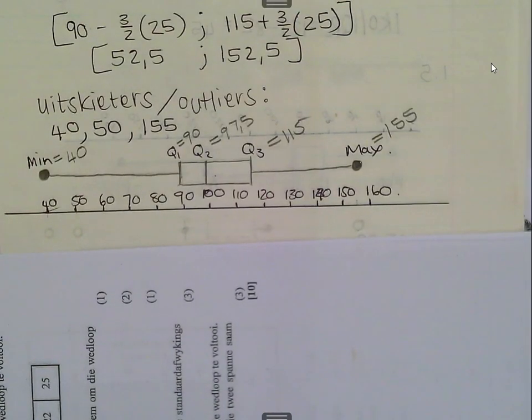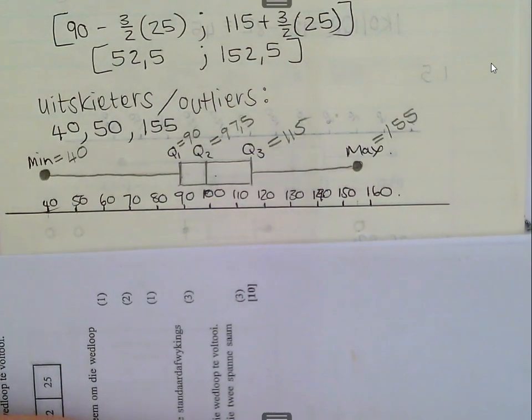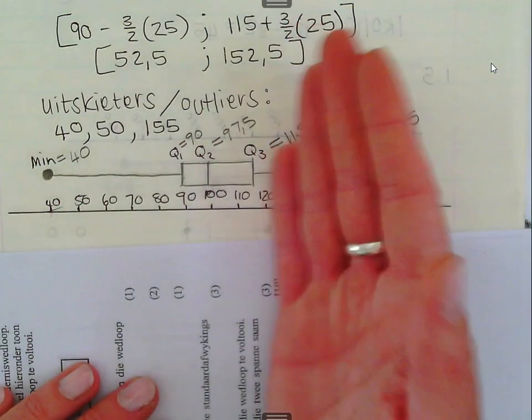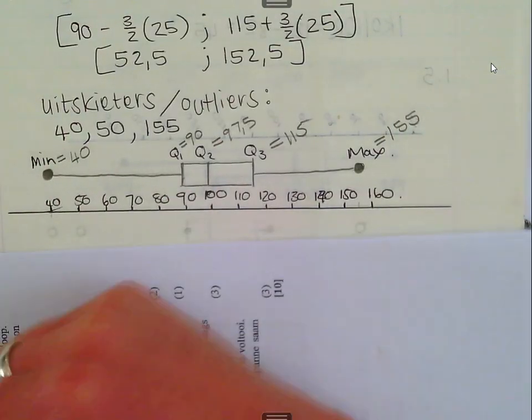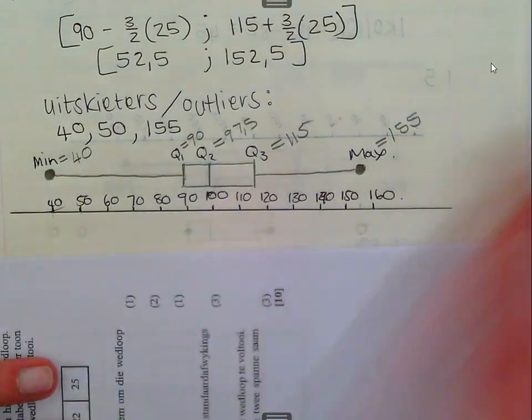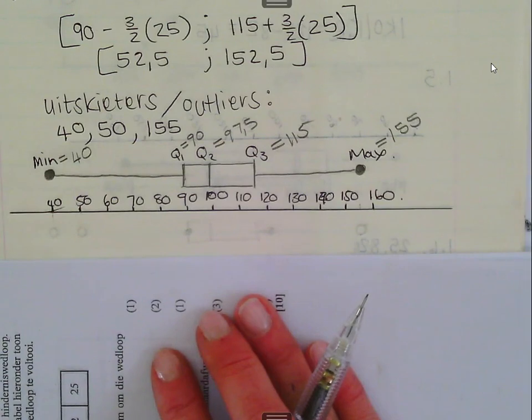And if they give you the box and whisker, then you will also be able to use it, no? What you can get from the box and whisker is the minimum, Q1, Q2, Q3, and the maximum. And then they can also ask you how skewed this is if you have the mean. If the mean is on the right hand side, it's skewed to the right. If the mean is on the left hand side of the median, it's skewed to the left. Easy, no?